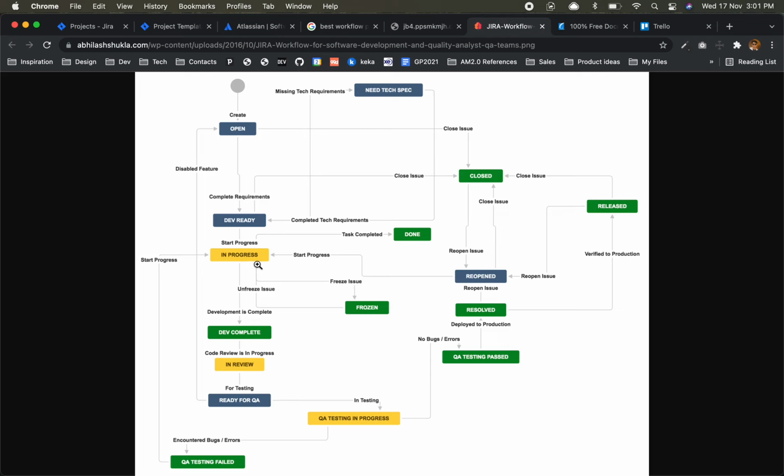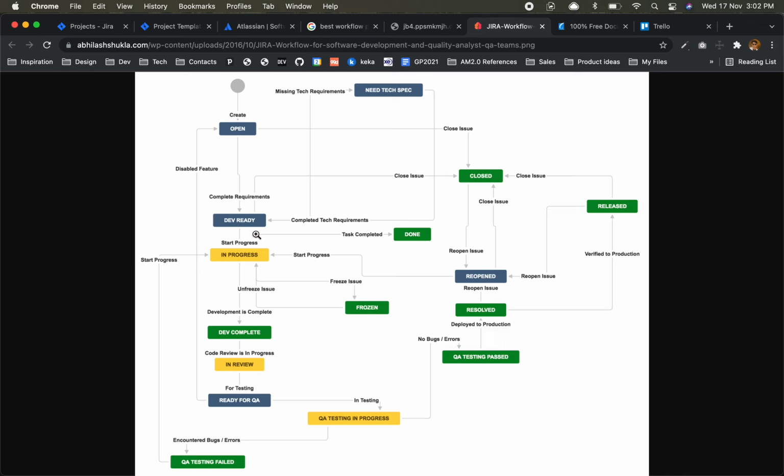Correct. Again, from need tech spec it is closed. From here also sometimes it is possible that by mistake someone has added a wrong issue, which before making it ready for dev can go to closed,